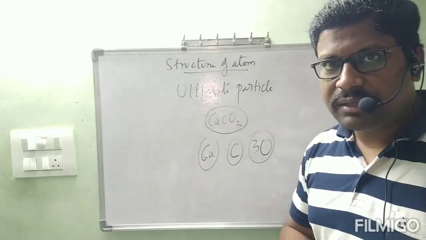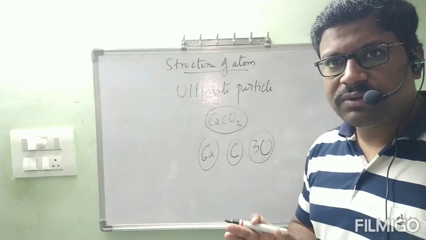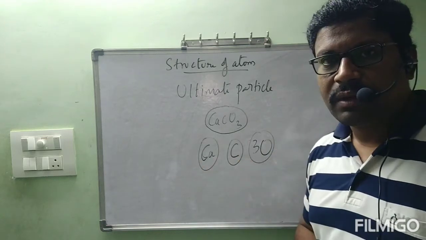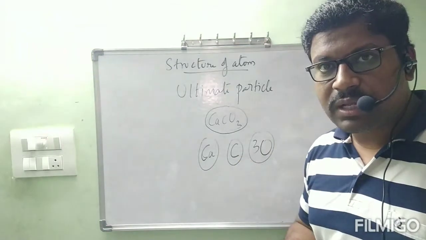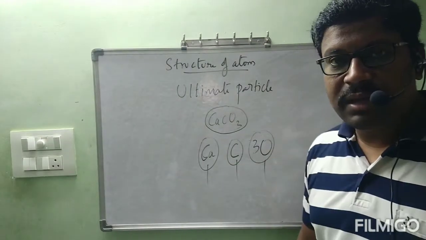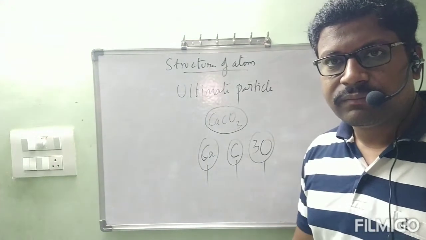In olden days I am telling. Okay. Now you made that CaCO3 into 3 particles. Those are calcium, carbon and oxygen. Now I ask you a question one more time: this calcium, carbon, oxygen, can we make them into further pieces?